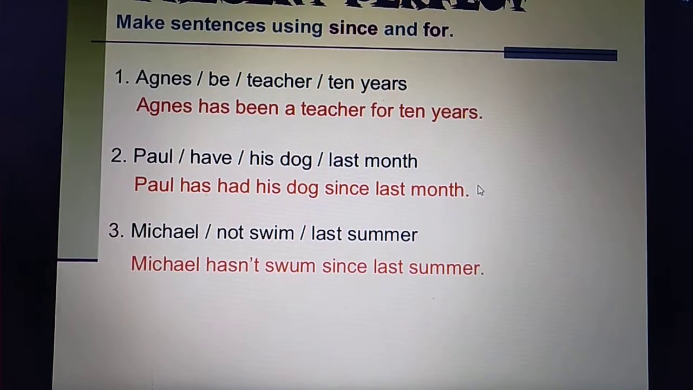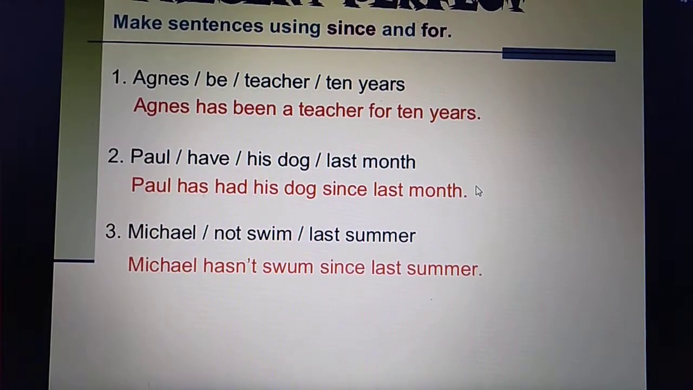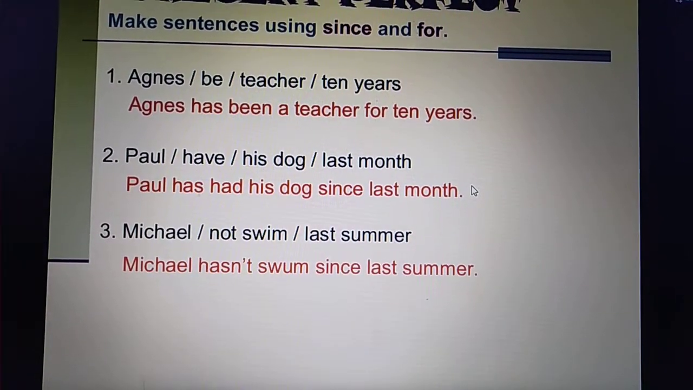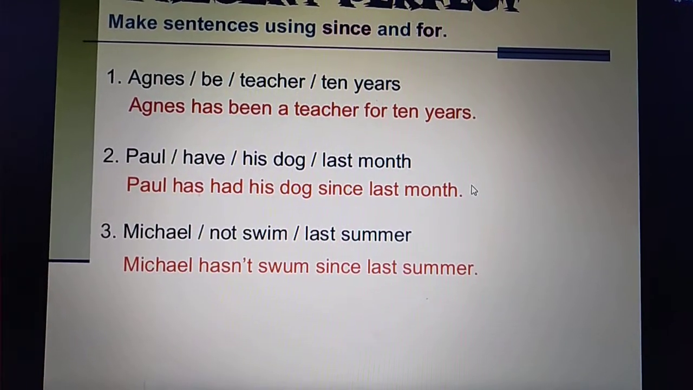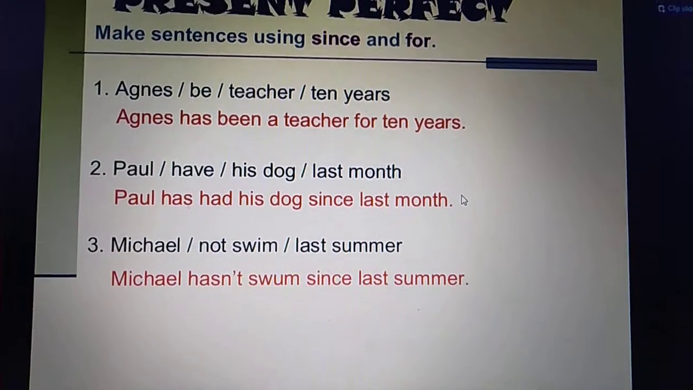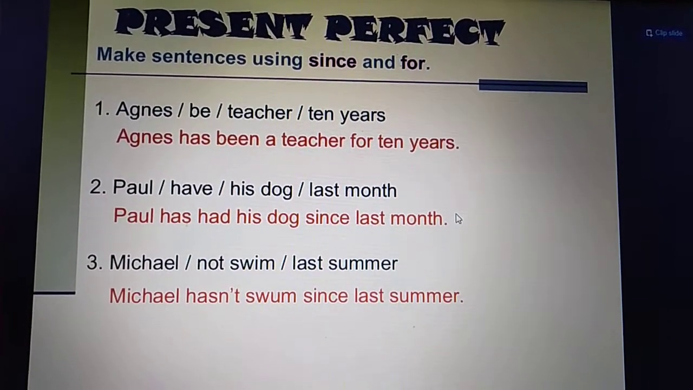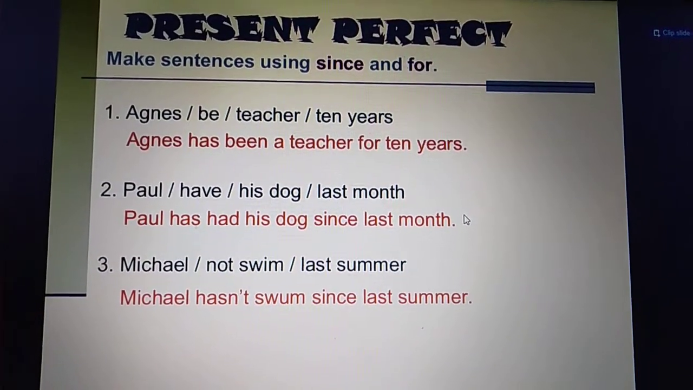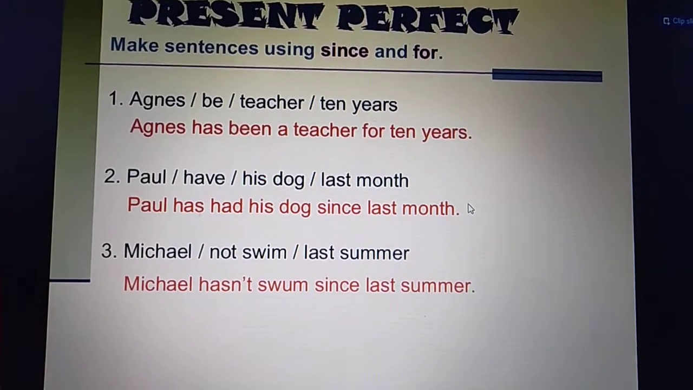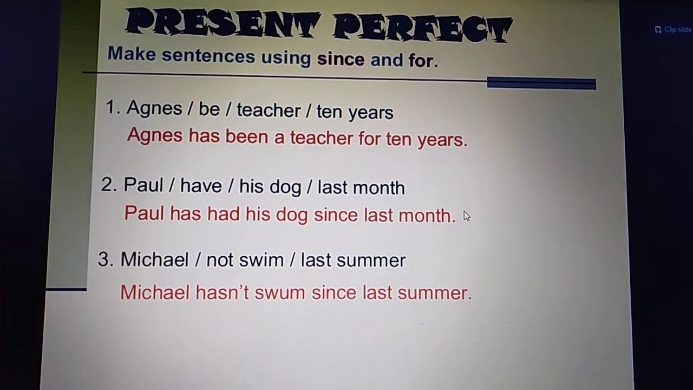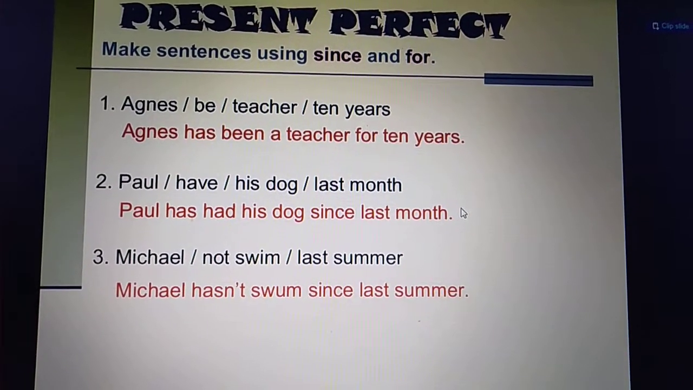See in the next sentence, Paul has had his dog since last month. अब over here the exact timing is known that last month he got this. Clear? I have been a teacher since 2014. Clear? I have been teaching here since 2014. So since आप तब यूज़ करते हो the exact time या exact date आपको पता हो.